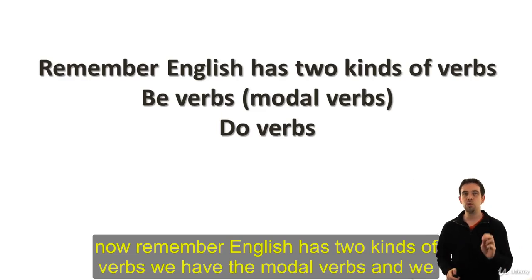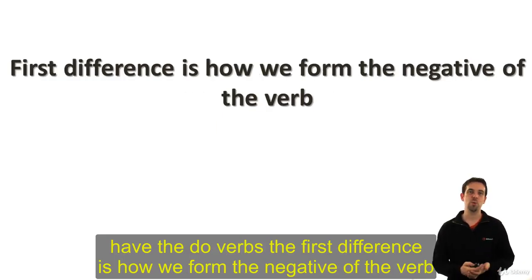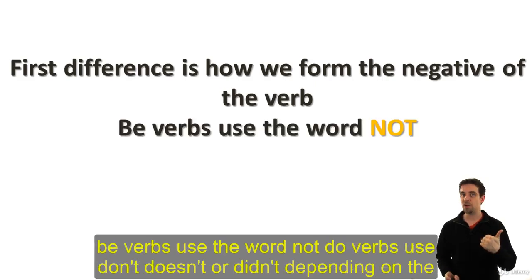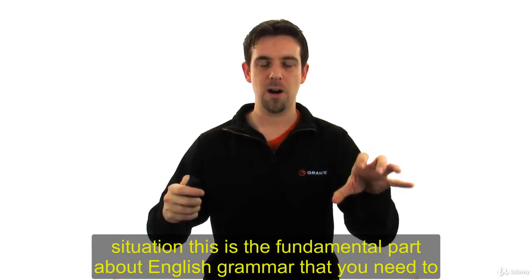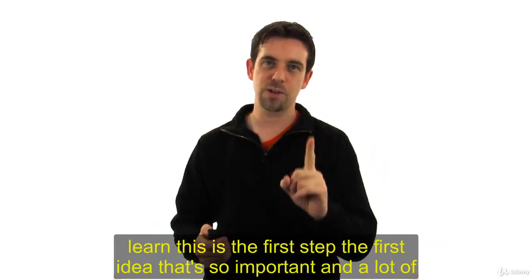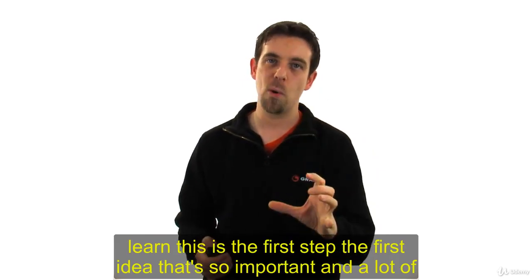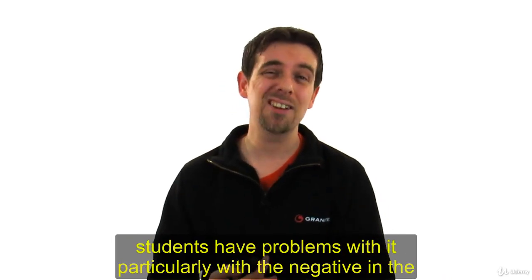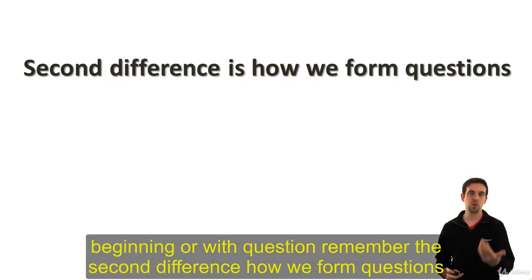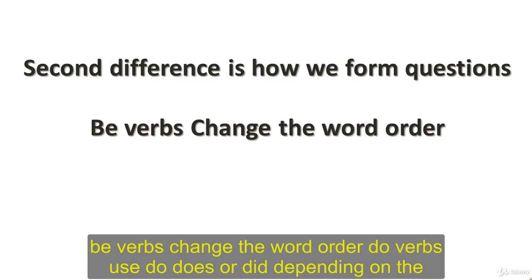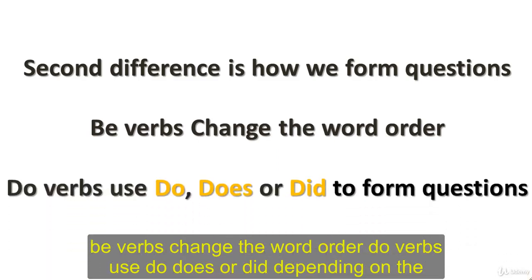Now remember, English has two kinds of verbs. We have the modal verbs and we have the do verbs. The first difference is how we form the negative of the verb. Be verbs use the word not, and do verbs use don't, doesn't, or didn't, depending on the situation. This is the fundamental part about English grammar that you need to learn. This is the first step, the first idea that's so important, and a lot of students have problems with it, particularly with the negative in the beginning or with questions. Remember, the second difference is how we form questions. Be verbs change the word order. Do verbs use do, does, or did, depending on the situation.